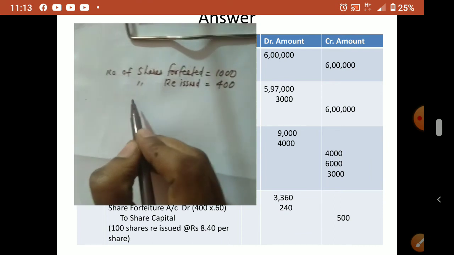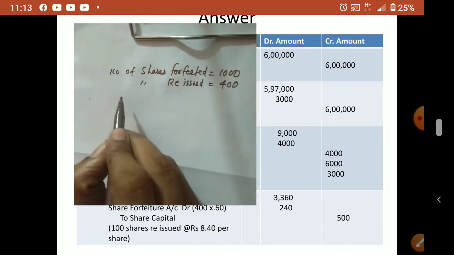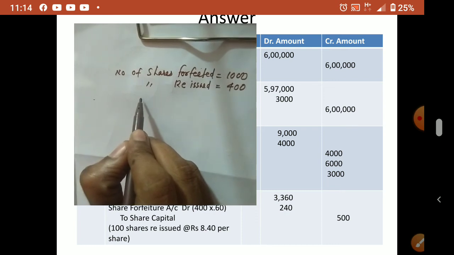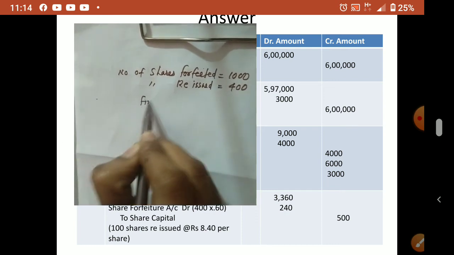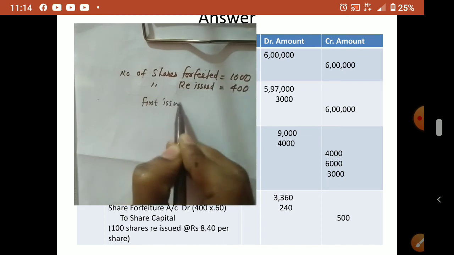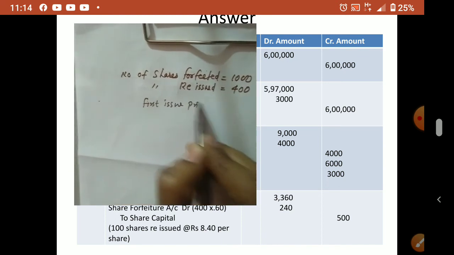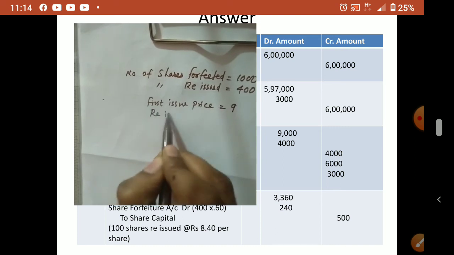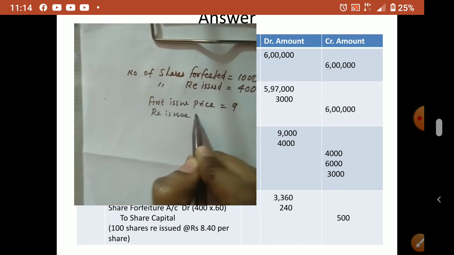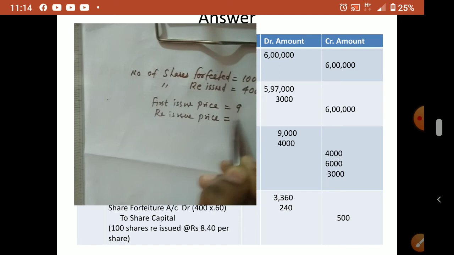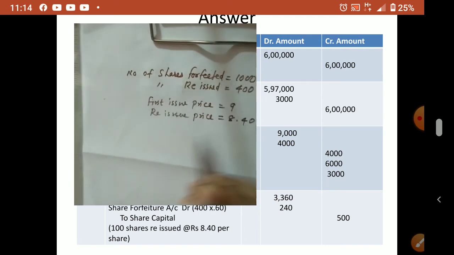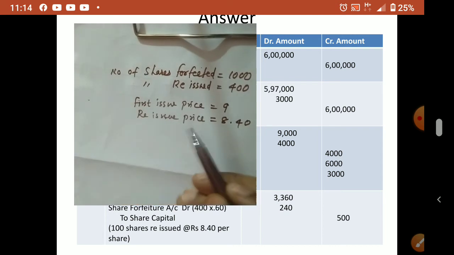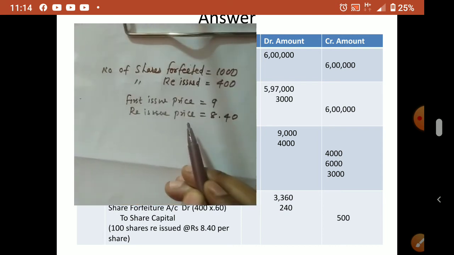And the first issue price, when the first issue was done by the company, just for explanation I am telling this, the first issue price is 9 and the reissue price is 8.40. So now we have to decide whether the reissue is at par, premium or at a discount.